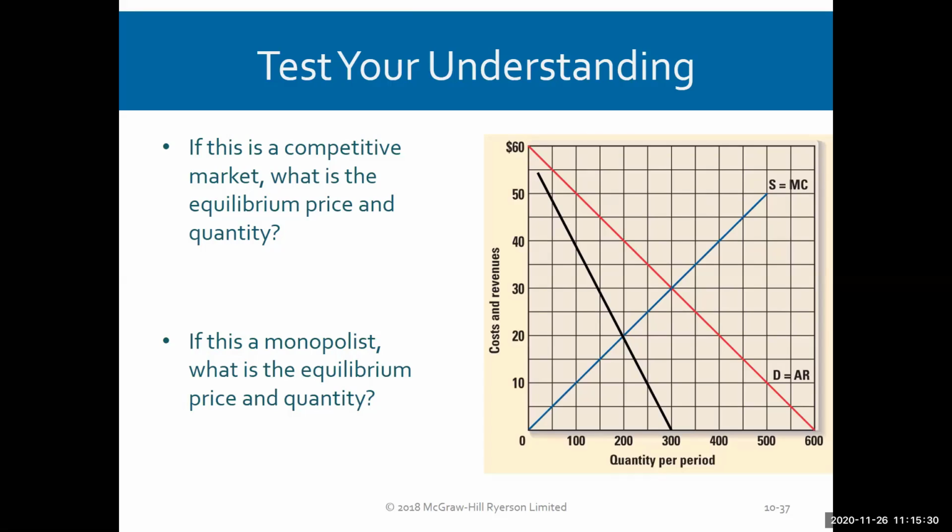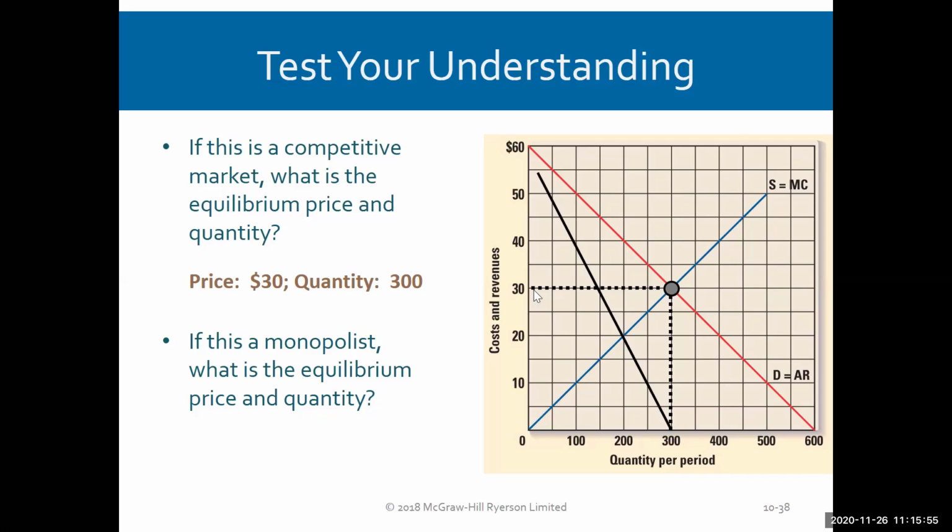So this example on the slides is an exact example of what we just covered. We want to compare perfect competition and monopoly. If this is a competitive market, what is the equilibrium price and quantity? Well, that's where demand and supply cross each other. Right there, the equilibrium quantity would be 300 units per period, and the equilibrium price would be 30.